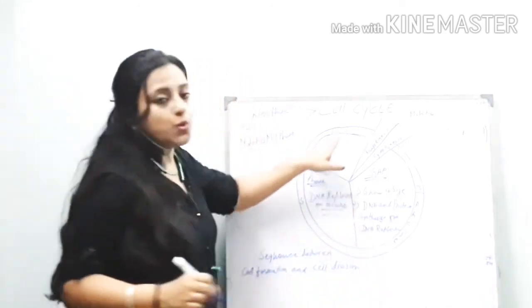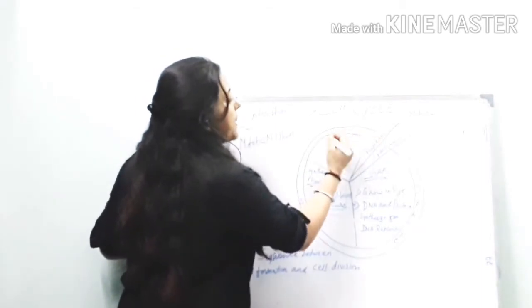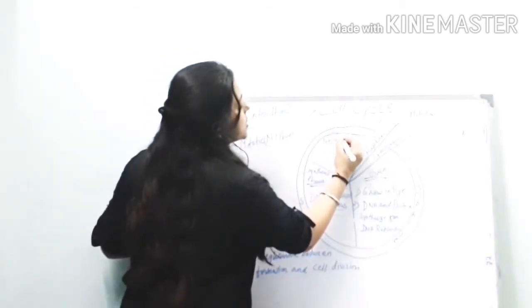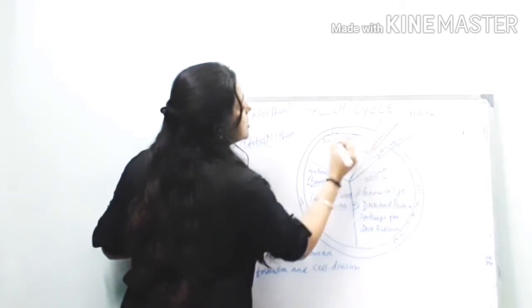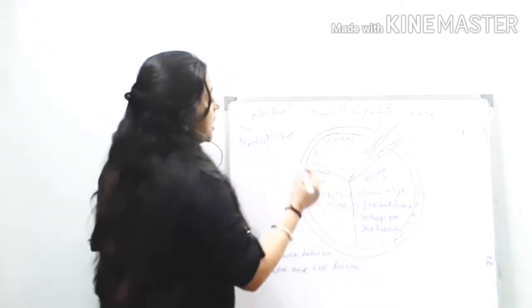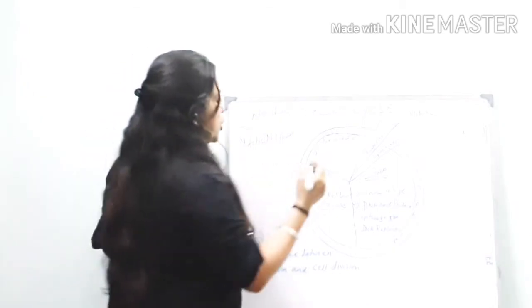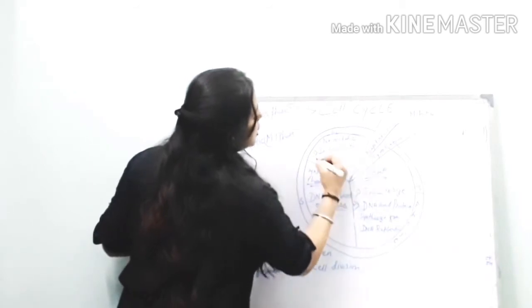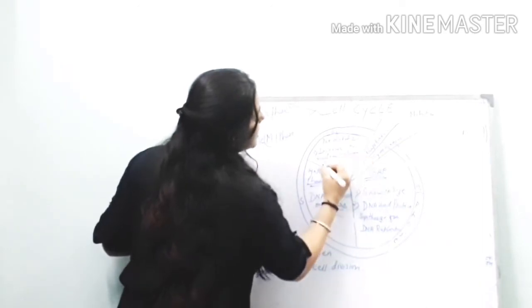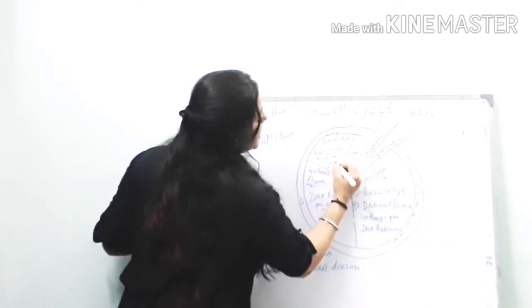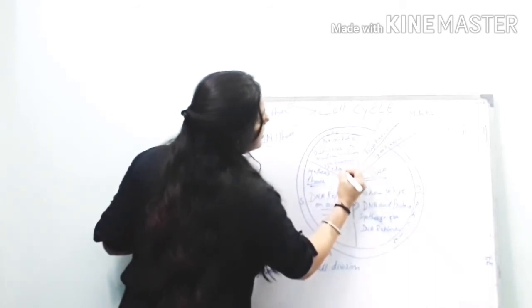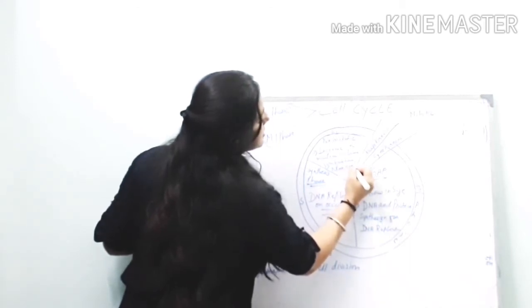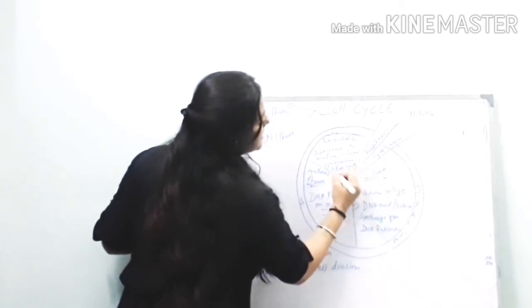And what about the G2 phase? It is a pre-mitotic phase. Second, an increase in nuclear volume takes place. And the third is mRNA and rRNA synthesis takes place in this phase.